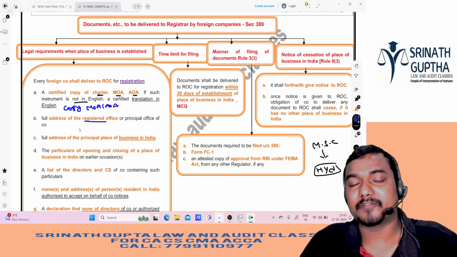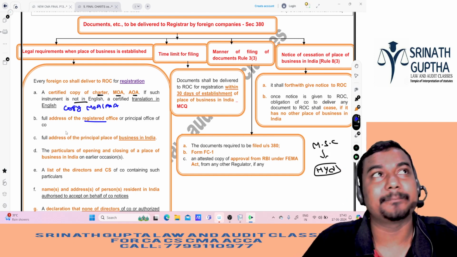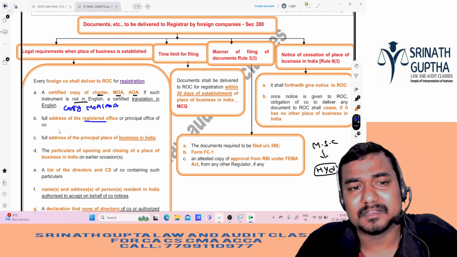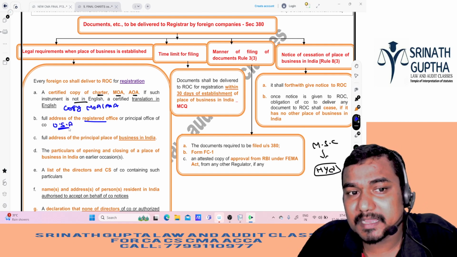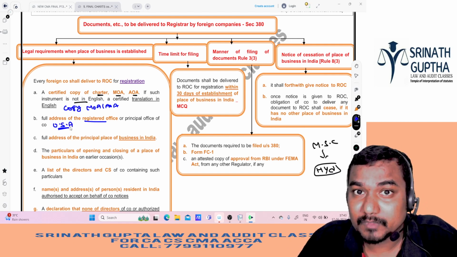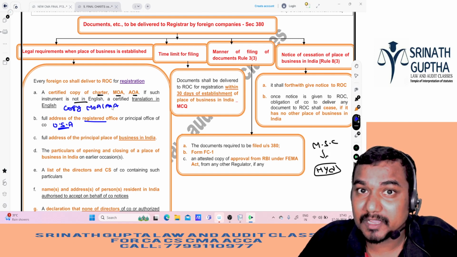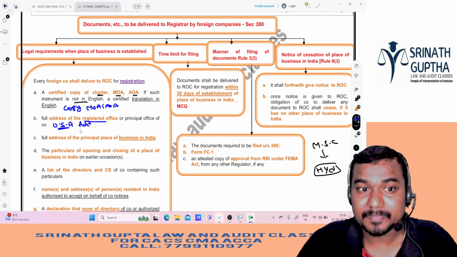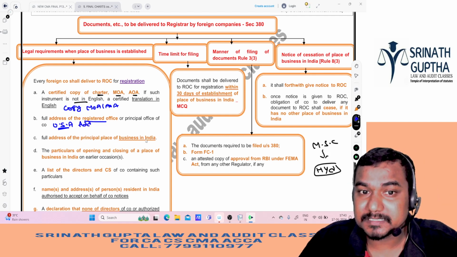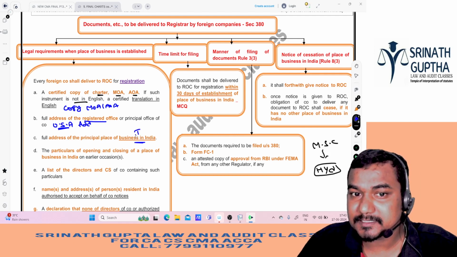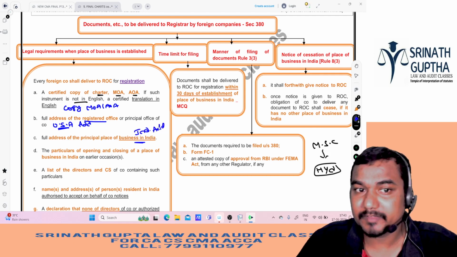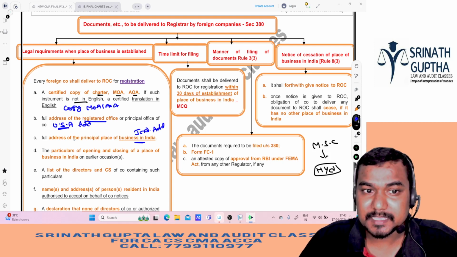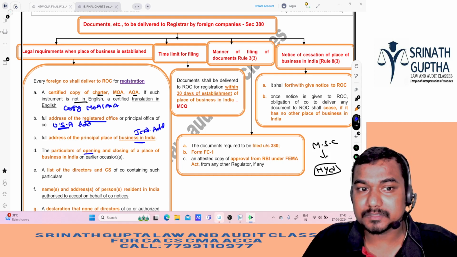Beta, Microsoft Computers is having the registered office in, for example, USA. So we have to give the USA corporate address to ROC. We have to give the original MOA of the company, translate it into English, and give the USA address to ROC, and the full address of the principal place of business in India, that is the Madhapur address, the Indian address. So we have to give the foreign address to ROC, the original MOA translated into English, and the Indian address, and the particulars of opening and closing of the place of business.